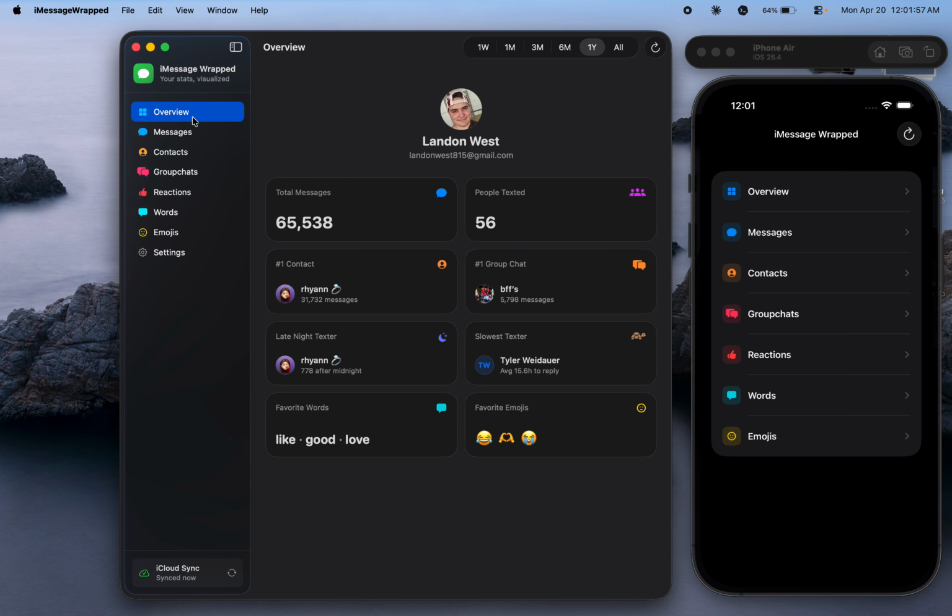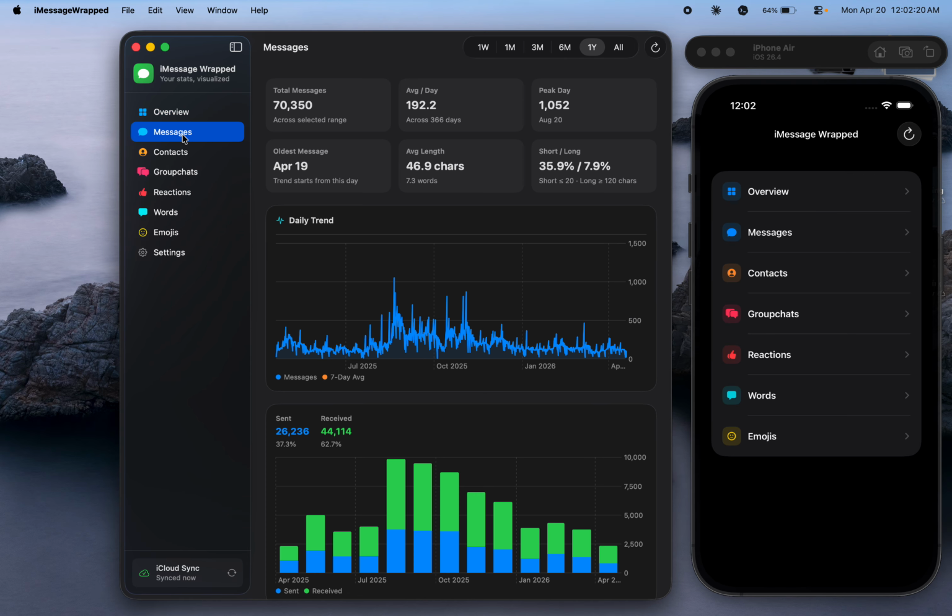So, right here we have our overview. You can see total messages sent and received, people texted, and then just some fun, quick data snapshots. And you can see we show our favorite emojis down here. You can select by time frame, so you can switch things up. We'll stick with the year for now, but we'll hop right into messages.